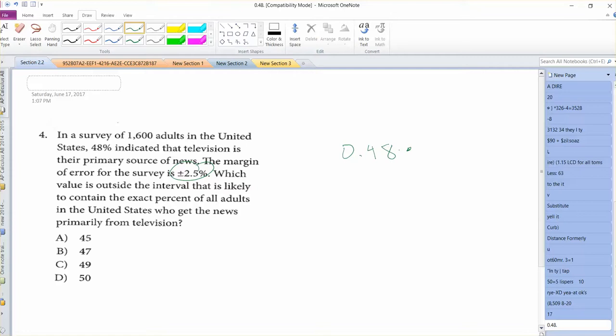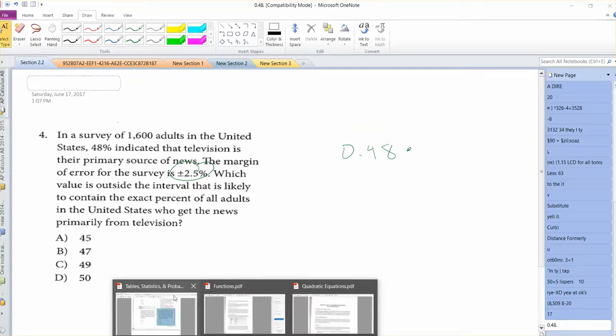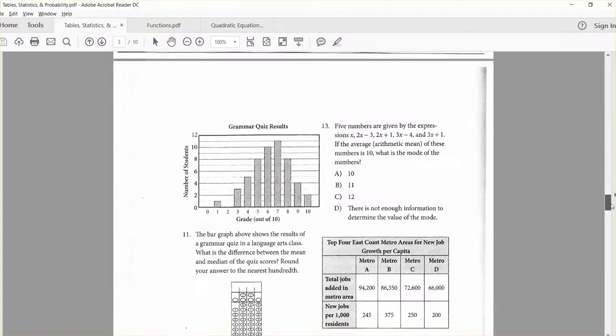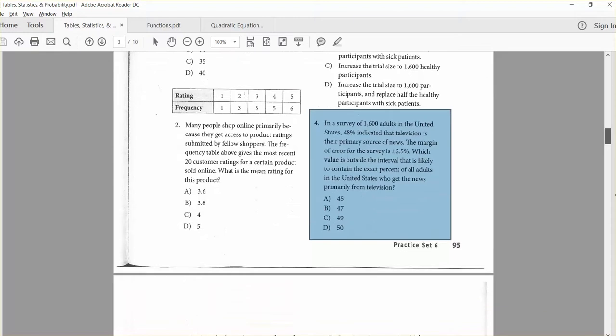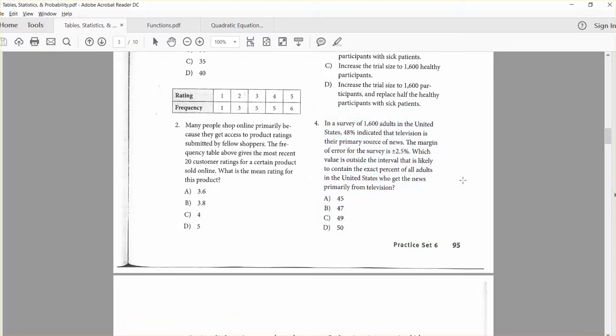Let's see what the answer is, and we'll reverse engineer this one because I do think this is a little bit funky for number 4. Okay, so the answer is A for number 4, which is 45. I do know if you take 48% of 1,600, 50% is 800, 1% is 16, so that'd be 32. That would be 768, I believe.